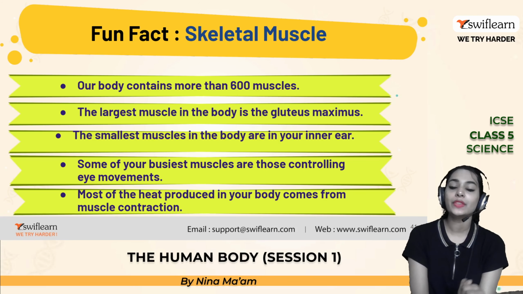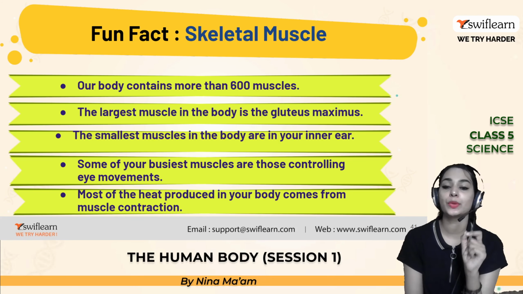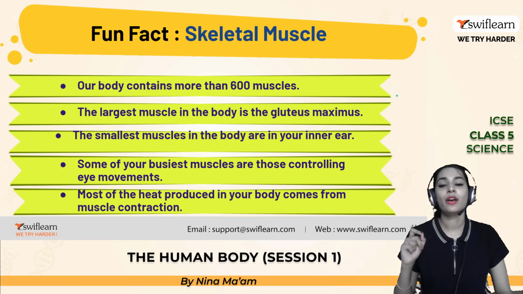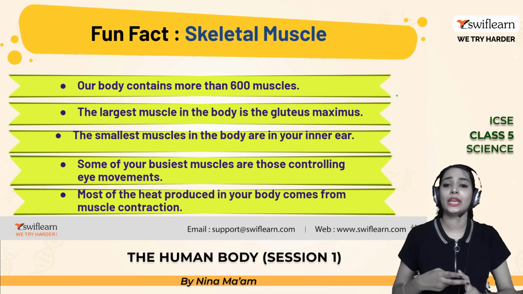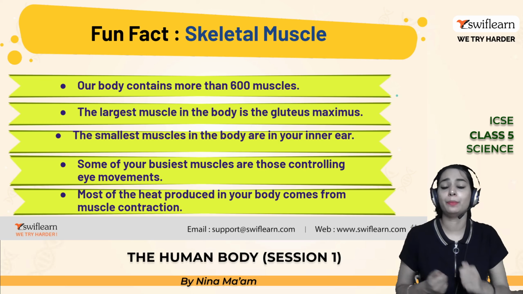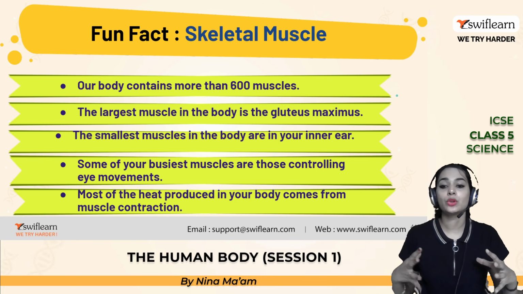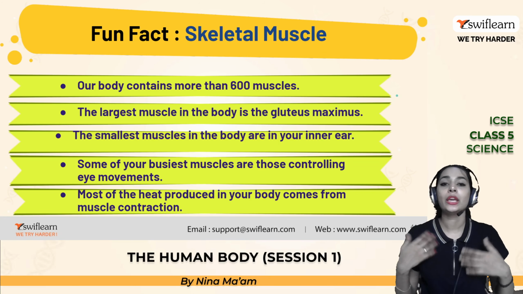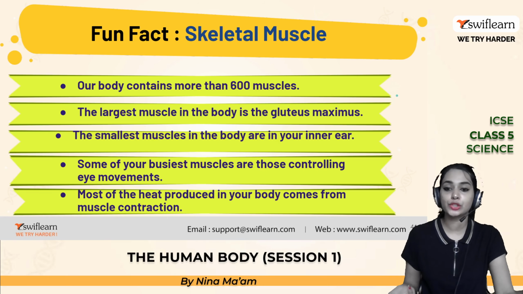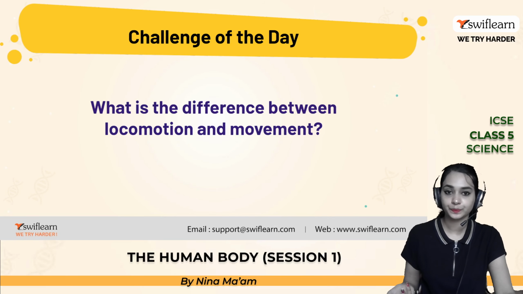Most of the heat produced in your body comes from muscle contraction. So if you are dancing or doing any kind of physical activity or playing, your muscles keep contracting, right? So the heat in your body is actually produced by the muscle contraction.